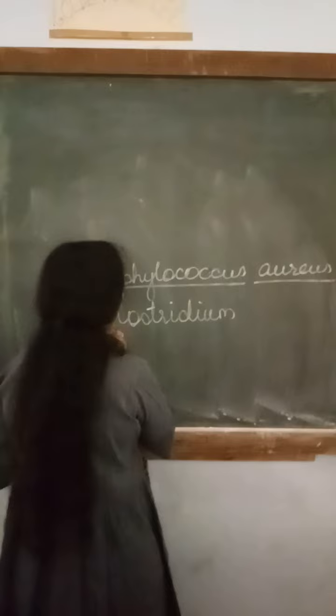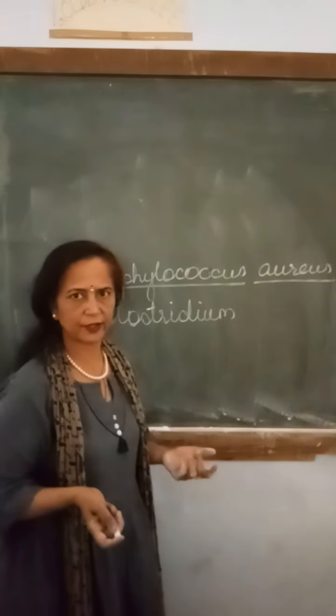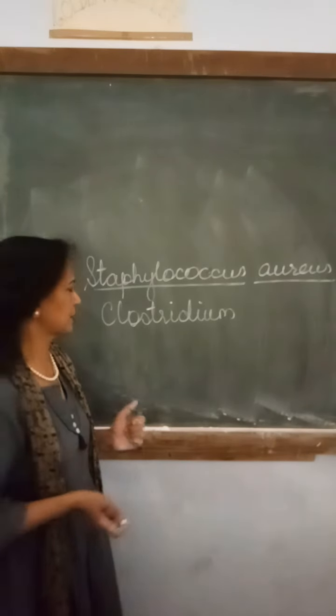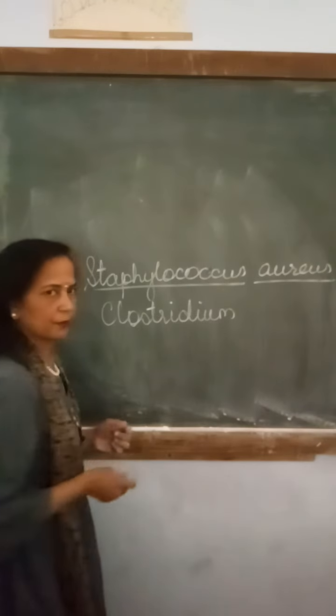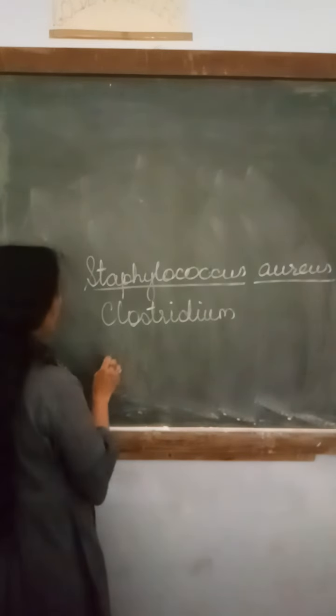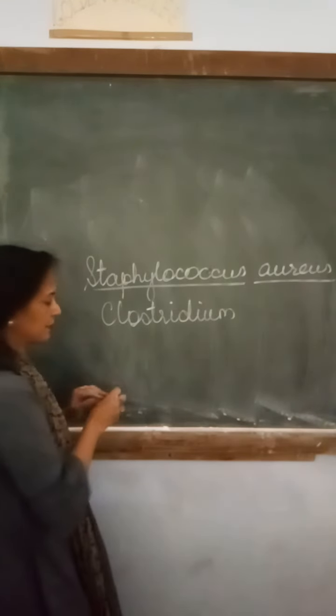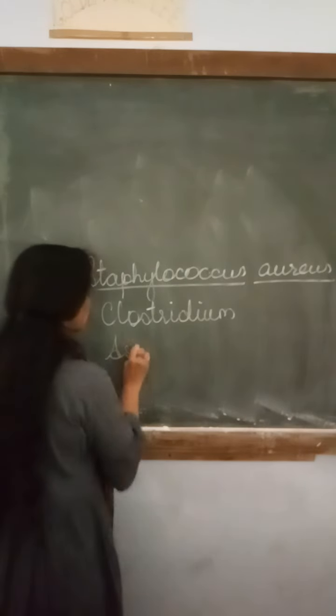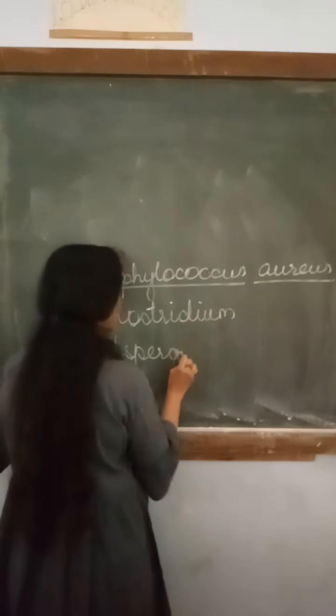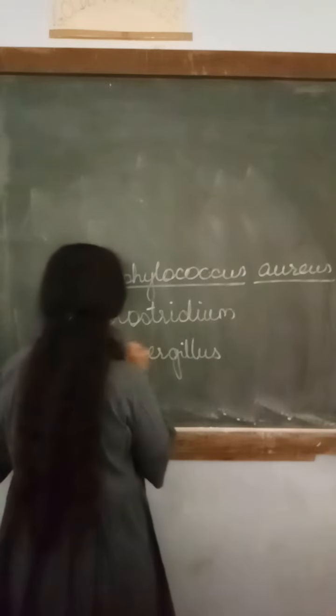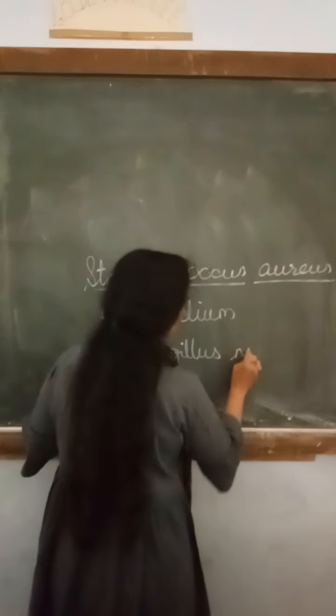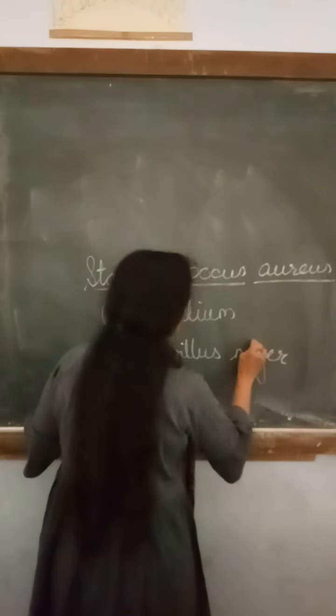It may be any species of Clostridium, usually Clostridium tetani or Clostridium perfringens. And for fungi we go for Aspergillus, which is very available in common culture, that is niger. So here we are using Aspergillus niger for our purpose.